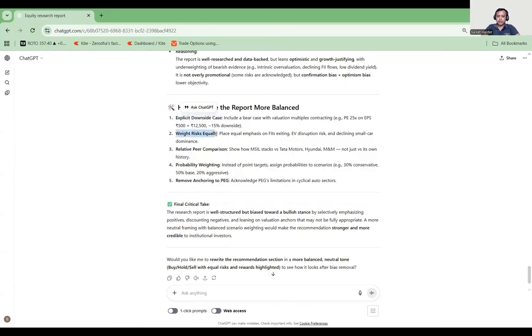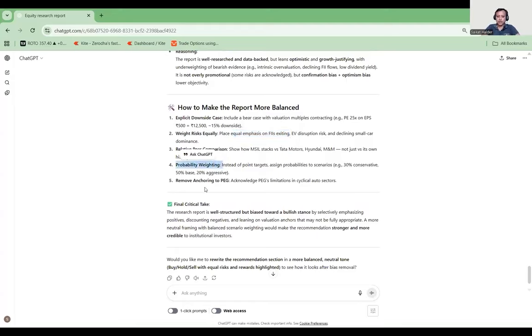You can also give more weightage to the recent EV disruption, which is in their product lineup. In Maruti, there is not much of an EV model. So this is one of the limitations. FIA is also exiting. So you can also make a scenario analysis, stress testing, and try to figure out what can happen.